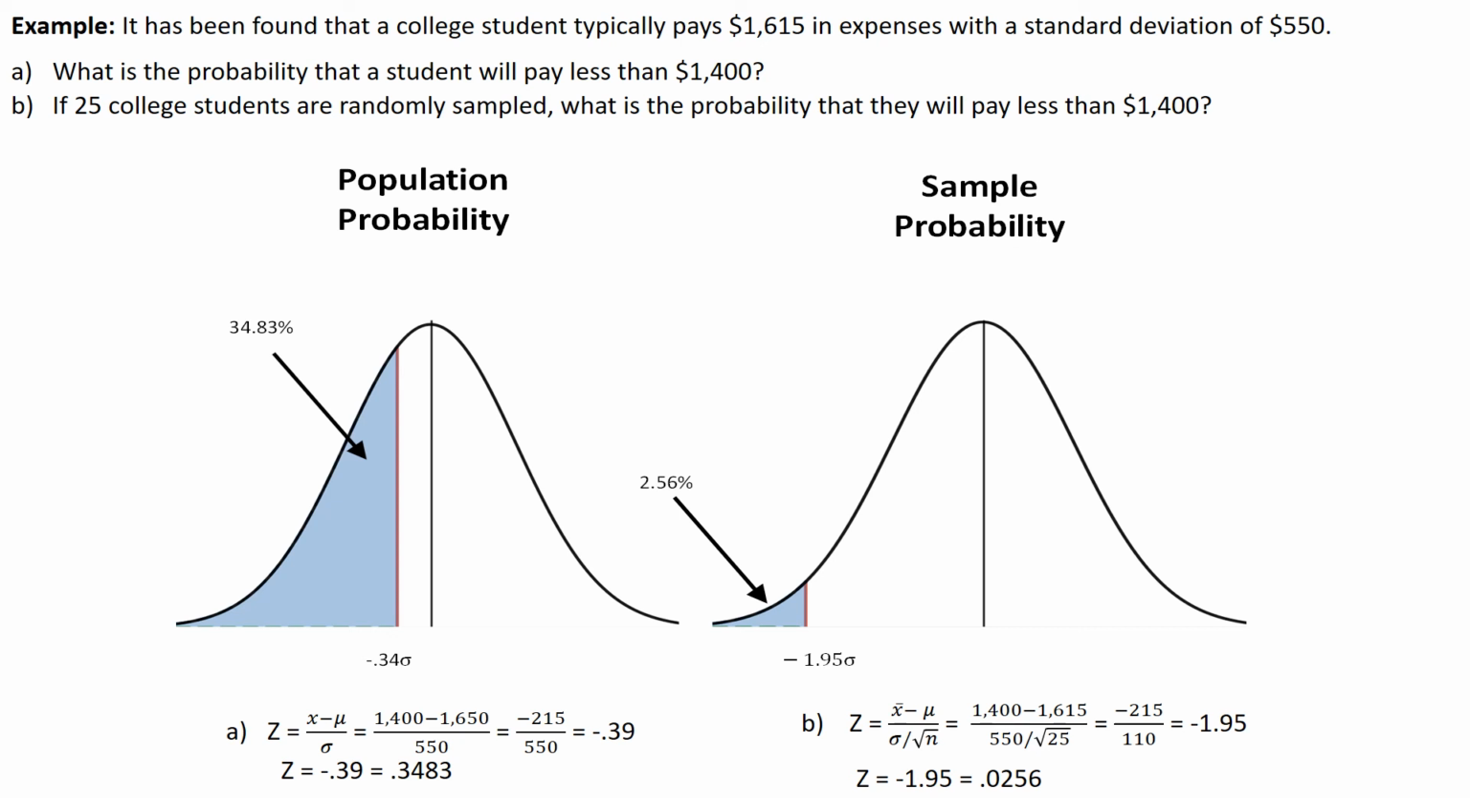Now it's asking if 25 college students are randomly sampled. These are all the college students on the left, the population. Now the sample deviation is going to be a little bit different because we're looking at 25 college students. It'd still be 1,400 minus 1,615, which is negative 215. But now my denominator to find the sample deviation is 550 divided by the square root of the number of samples, 25, which is 110. And negative 215 over 110 is negative 1.95 deviations.